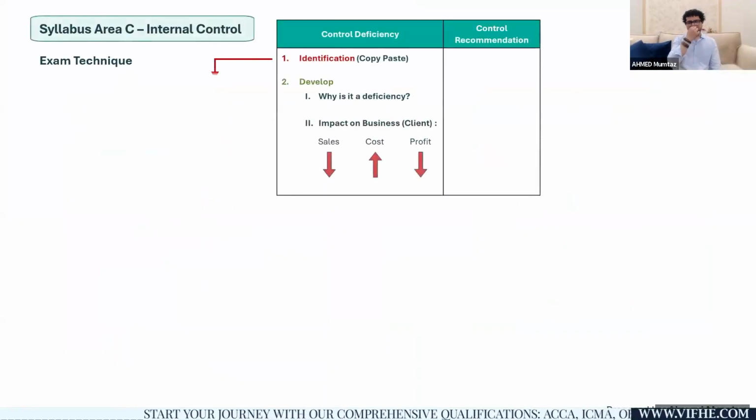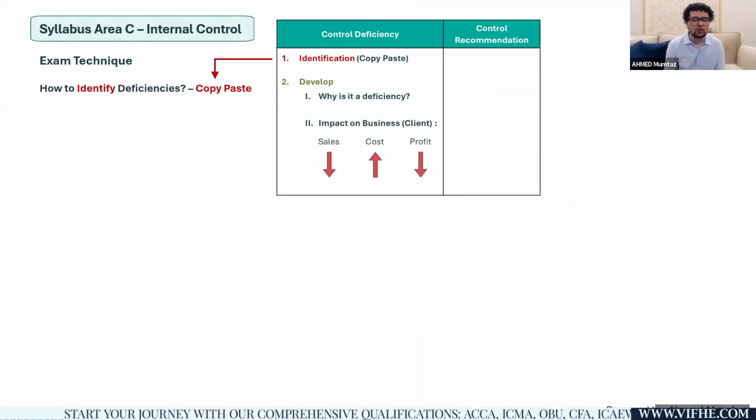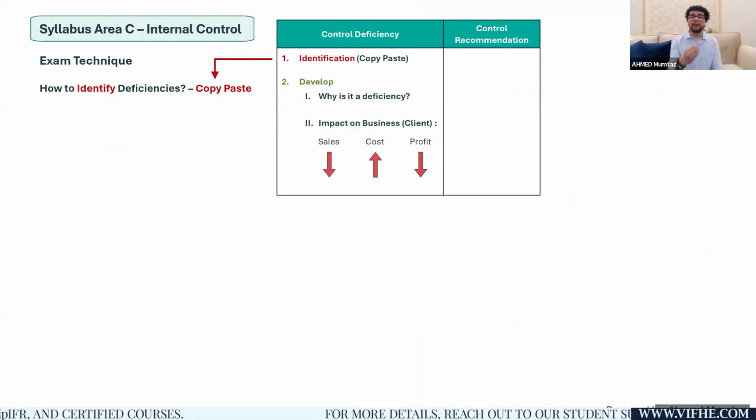Okay, guys, when you attempt your paper, the examiner will ask you to use the information and explain, for example, 8 deficiencies. Now, if you attended my last night's lecture, I said identify the audit risk from the question paper. If you want to type it on your own, keep it very brief. If you want to use the copy paste technique, you are absolutely allowed by the ACCA. Now comes the syllabus area C.